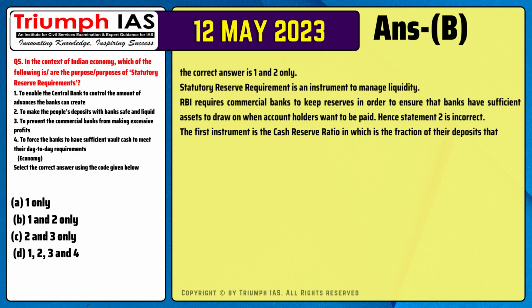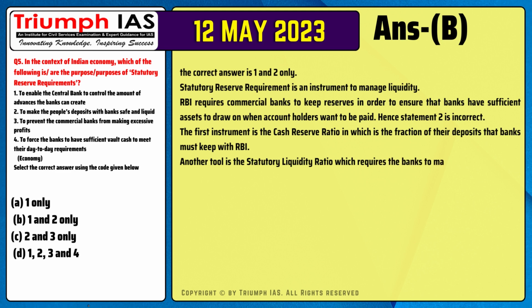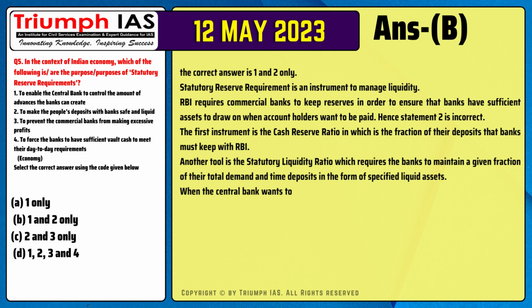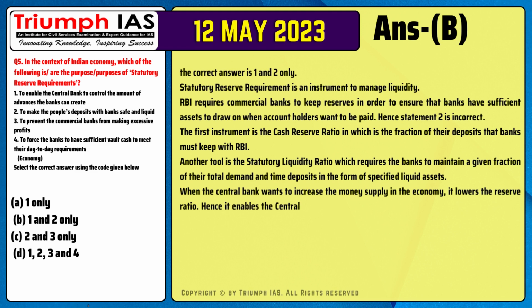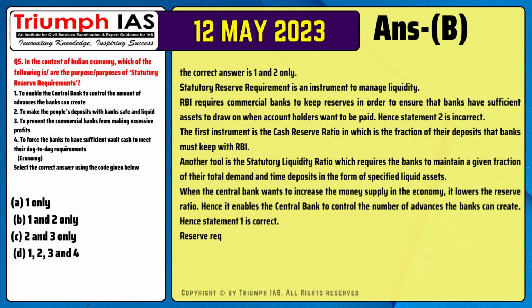The first instrument is the cash reserve ratio, which is the fraction of their deposits that banks must keep with RBI. Another tool is the statutory liquidity ratio, which requires the banks to maintain a given fraction of their total demand and time deposits in the form of specified liquid assets. When the central bank wants to increase the money supply in the economy, it lowers the reserve ratio. Hence, it enables the central bank to control the number of advances the banks can create. Hence, statement 1 is correct.